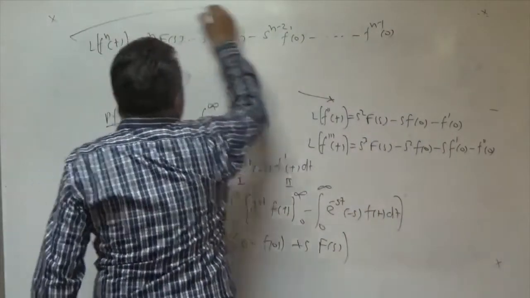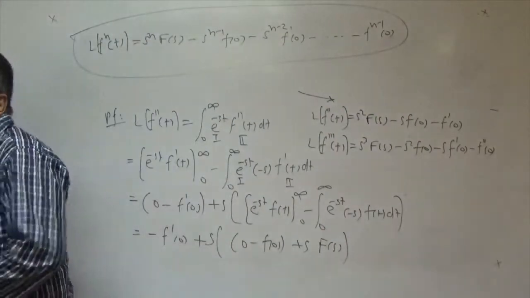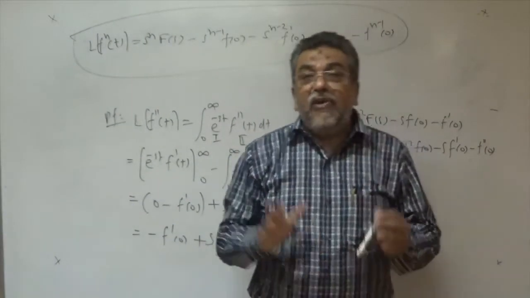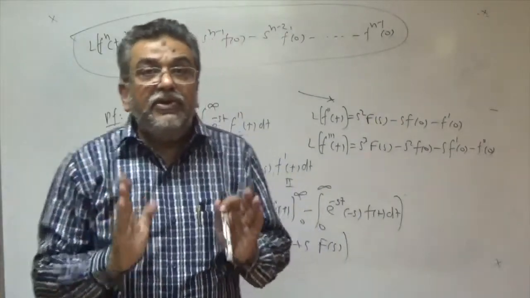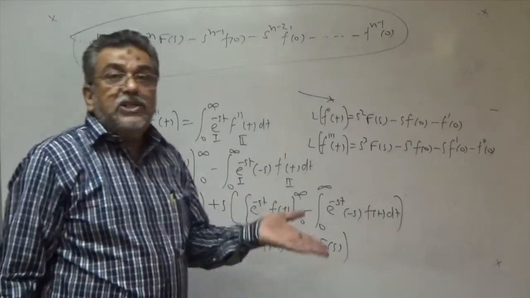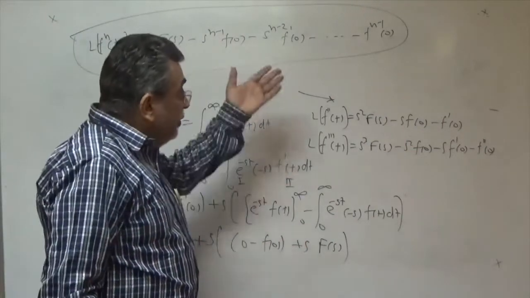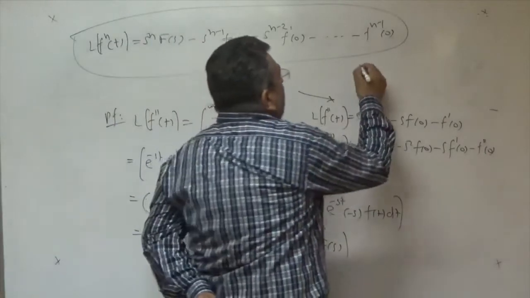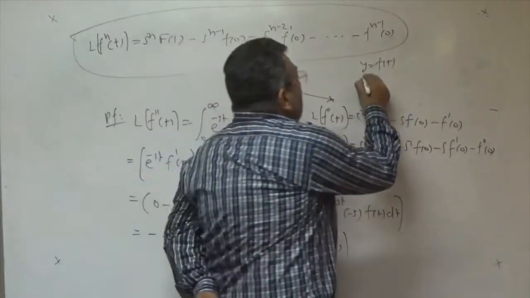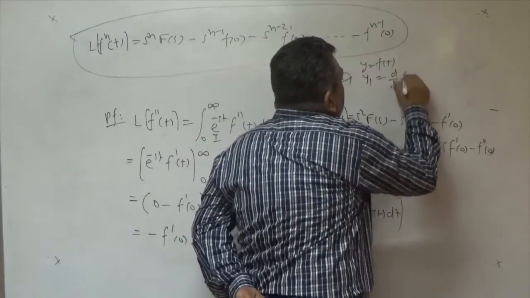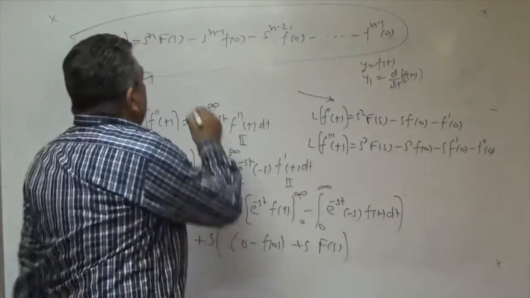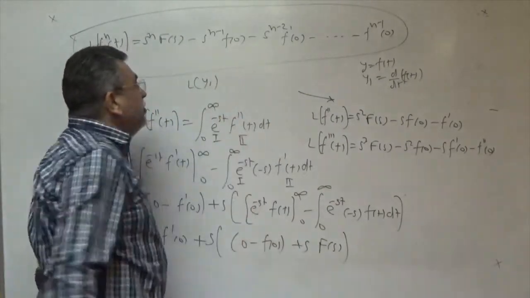This is your main result, this is your general result for the nth derivative, by which we can obtain any result, and that is the final result of the Laplace transform of derivative, right? And in differential equation, where we have to use the Laplace transform to solve the differential equation, we use these results, because you know that in differential equation we take y equal to f(t), and y1 means dy by dt of f(t), and so on. Y2 means d square y by dt square. So by this formula we have to use this result.